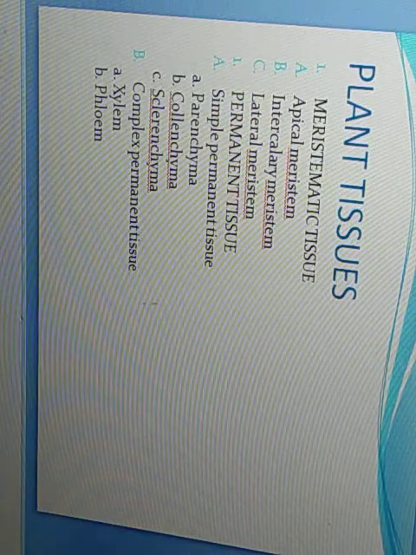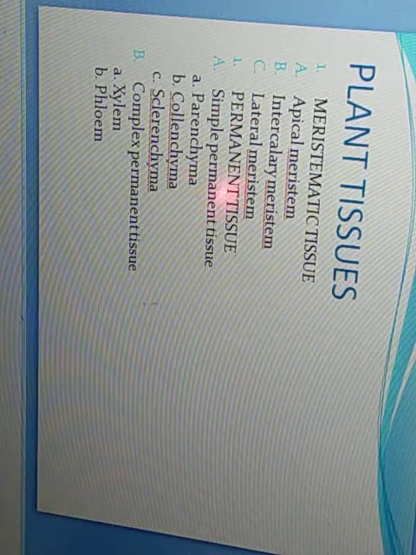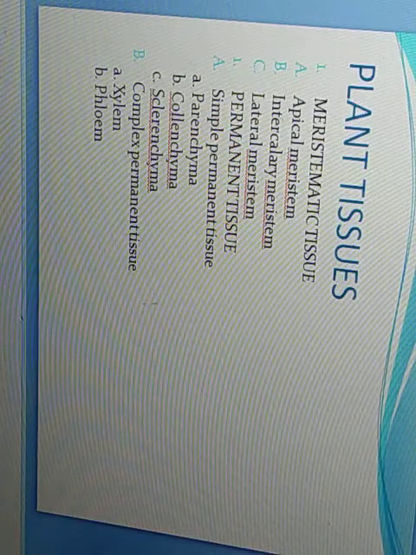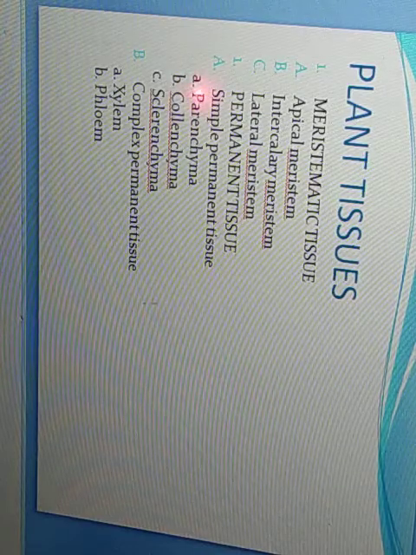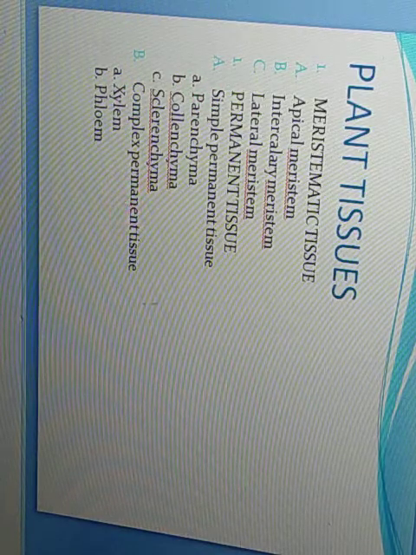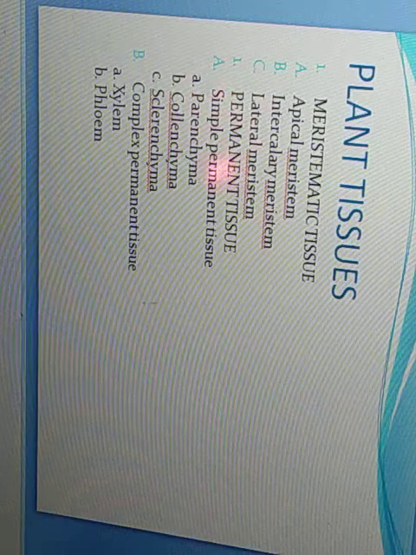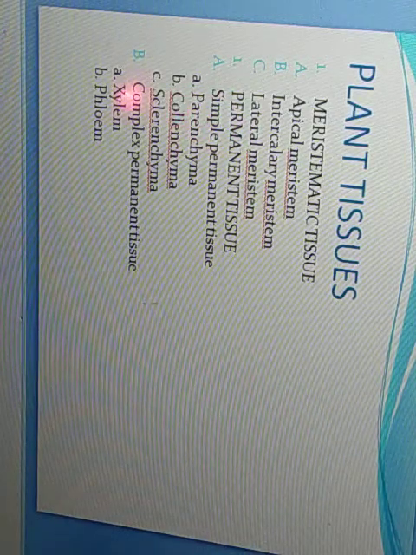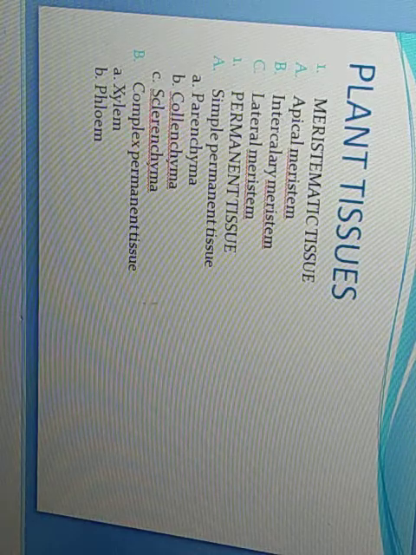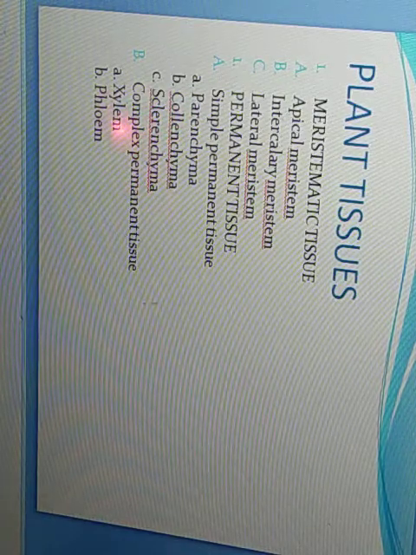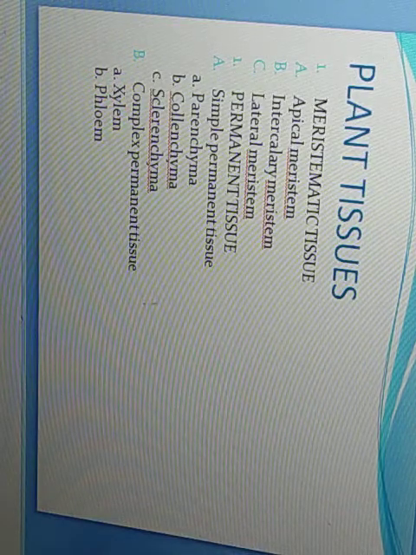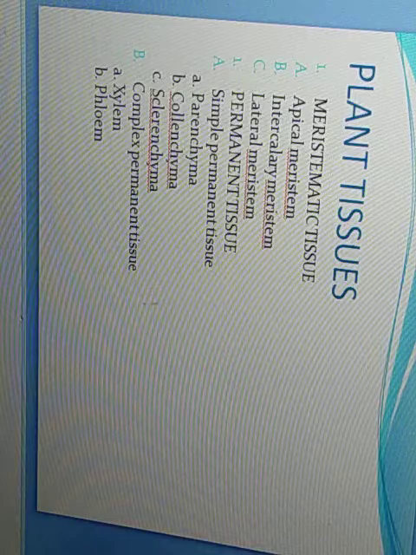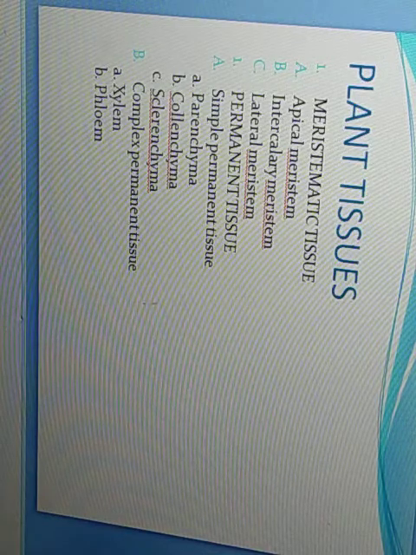Second type of tissue that is present is the permanent tissue. In permanent tissue there is simple permanent tissue and complex permanent tissue. Simple permanent tissue of the plant is of three types: parenchyma, collenchyma, and sclerenchyma. And complex permanent tissue is of two types: xylem and phloem. So these are the types of the plant tissues. Now we will discuss one by one.